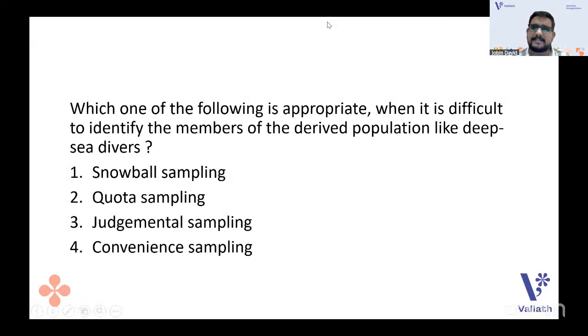Every time we discuss sampling questions in research aptitude revisions and paper one revisions on the YouTube live, guys. I'm telling the truth, right? Which one of the following is appropriate when it is difficult to identify the members of the derived population, like deep sea rivers? Snowball sampling, quota sampling, judgmental sampling, and convenience sampling. This type of sampling we discussed.